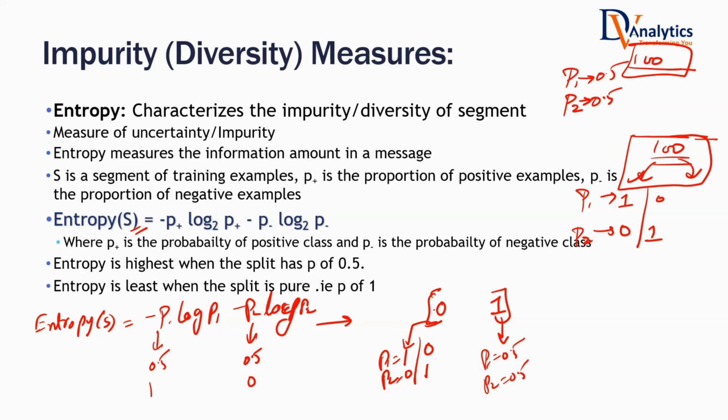Tell me once again, at the end of the decision tree, at the end of the segmentation, what kind of subsets are you looking for? High entropy subsets, are they useful, beneficial for you? Or low entropy subsets? What are we looking for? High or low entropy? Low entropy. Low impurity. That means high purity. We want pure subsets, isn't it?